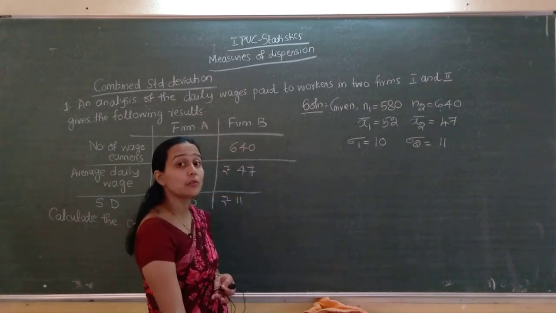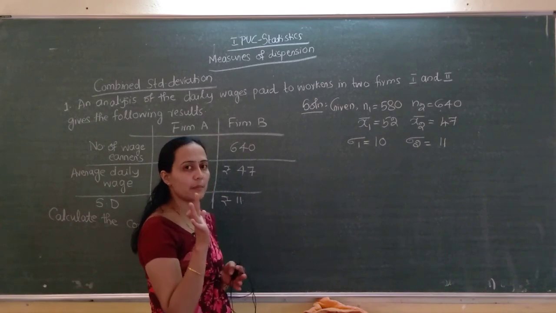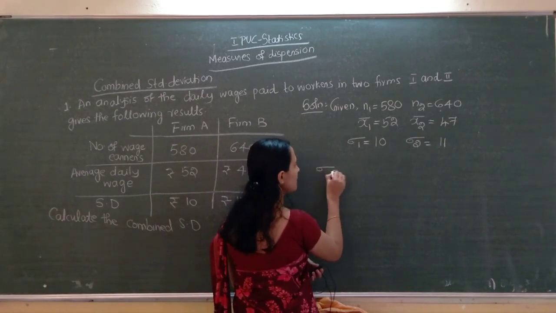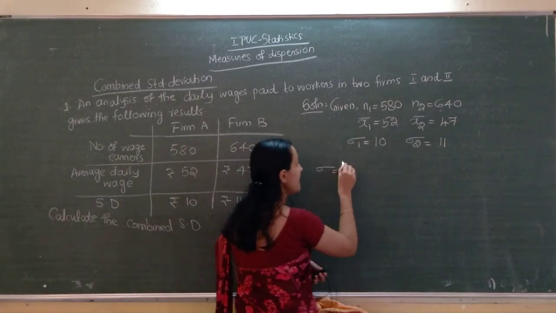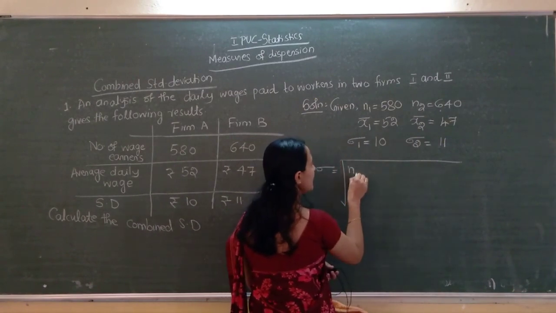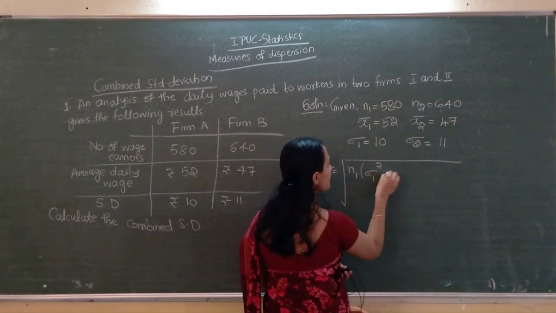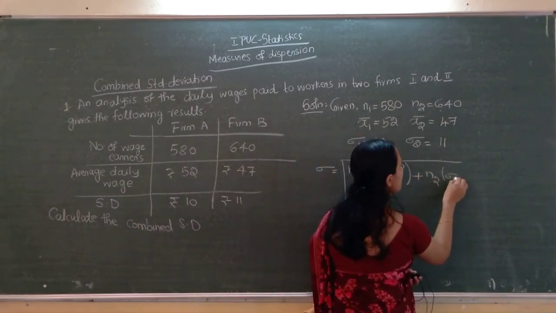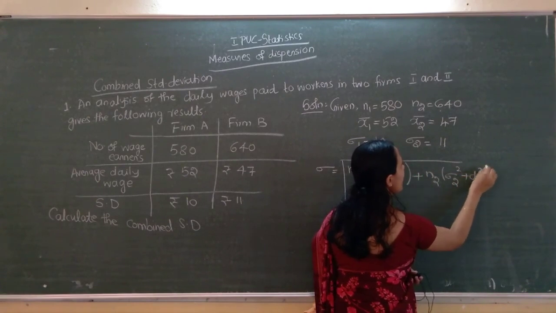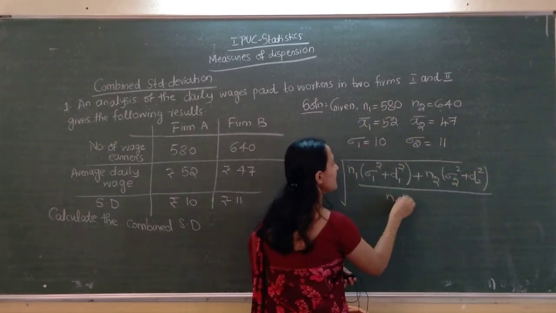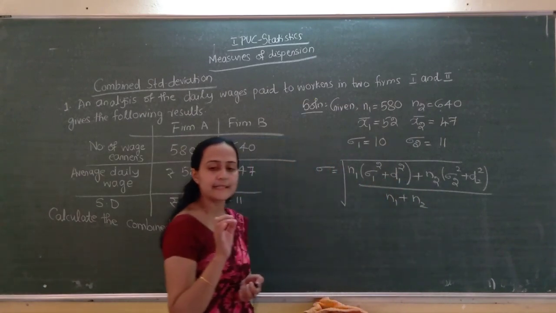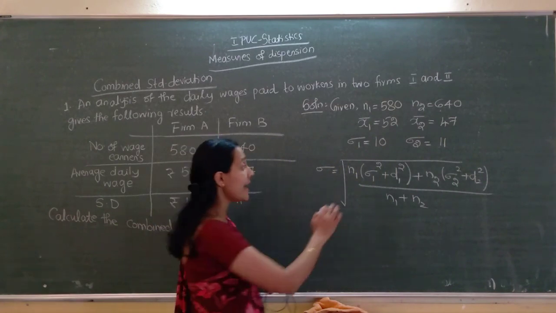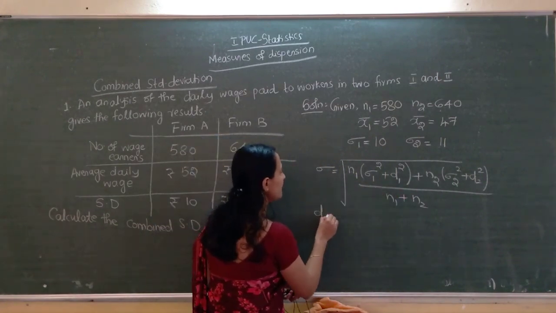Then what we have to do first, just remember the formula of combined standard deviation. For the time being I am writing the formula. Sigma equal to square root of N1 into sigma 1 square plus D1 square plus N2 into sigma 2 square plus D2 square, divided by N1 plus N2. This is the combined standard deviation formula.